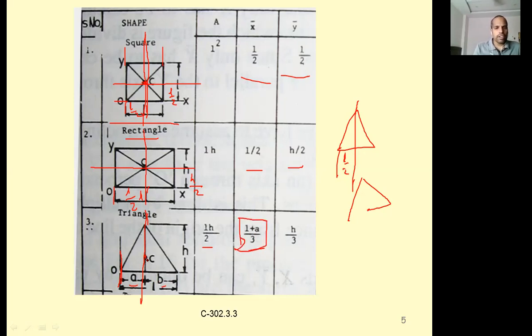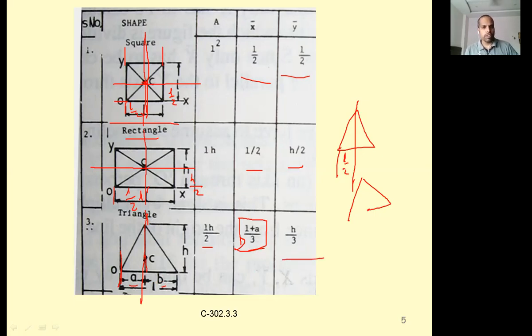And coming to the height, it lies on these sides only, right? If this is symmetric, then fine, but if a is different and b is different, then this figure is also not symmetric about any axis. Previously I thought it was a right angle triangle, similar triangle, but in this case it may or may not be. A equal to B means it becomes a similar triangle. But if A and B are different, then it is not symmetrical about the y-axis, right? So then coming to the y bar.